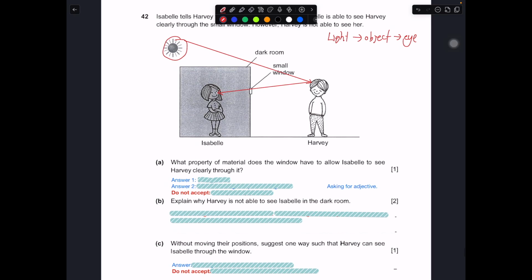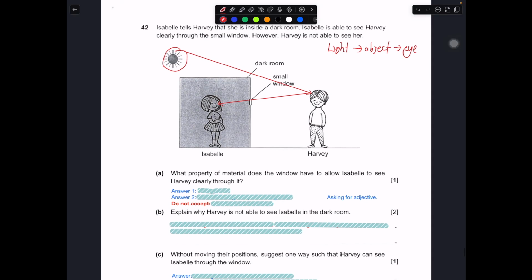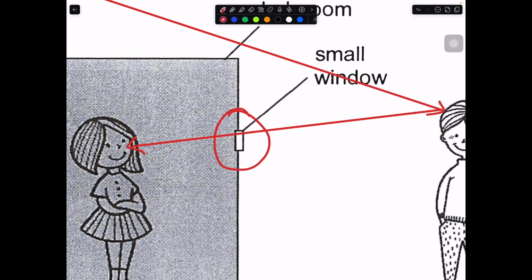So over here, what properties of the material does the window have to allow Isabel to be able to see Harvey clearly? So what is this property over here? Can you see that I'm trying to draw a light ray that's passing through? In this part, the property is most likely that the small window should be transparent, or it should allow most light to pass through. That's why Isabel can see Harvey.